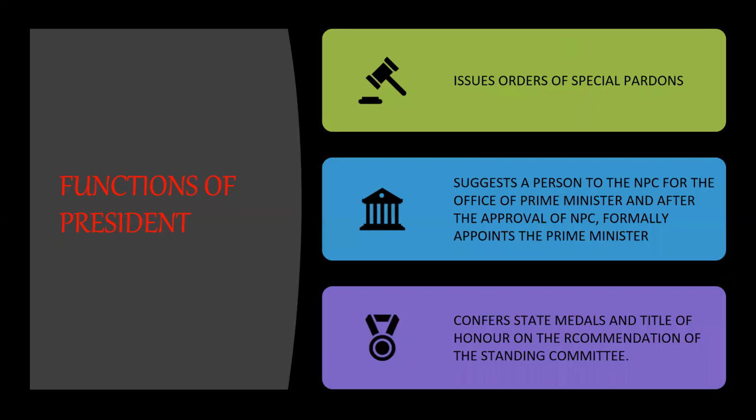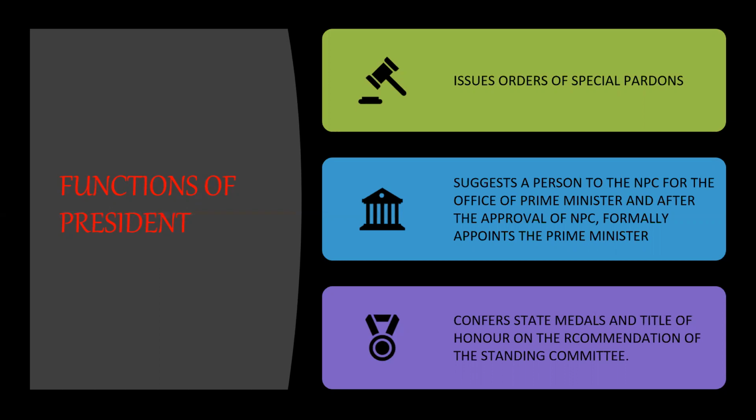Now let's see the functions of the president. He issues orders of special pardons. This function is also applicable to the Indian president. Indian president also has the power of granting pardons to the criminals. The Chinese president also has the same function. He suggests a person to the NPC for the office of Prime Minister, and after the approval of the NPC, he formally appoints the Prime Minister. See, the final decision of the person who is going to become the Prime Minister is of the National People's Congress only. But the formal appointment is done by the President.